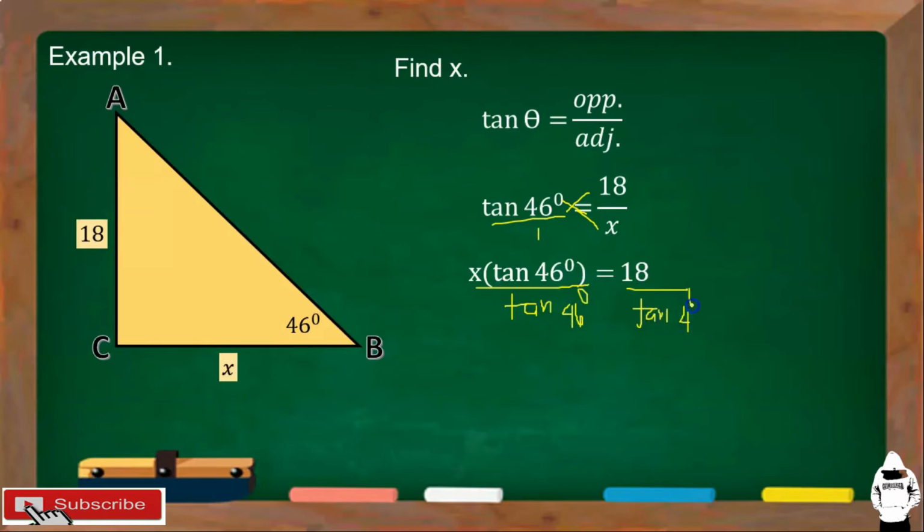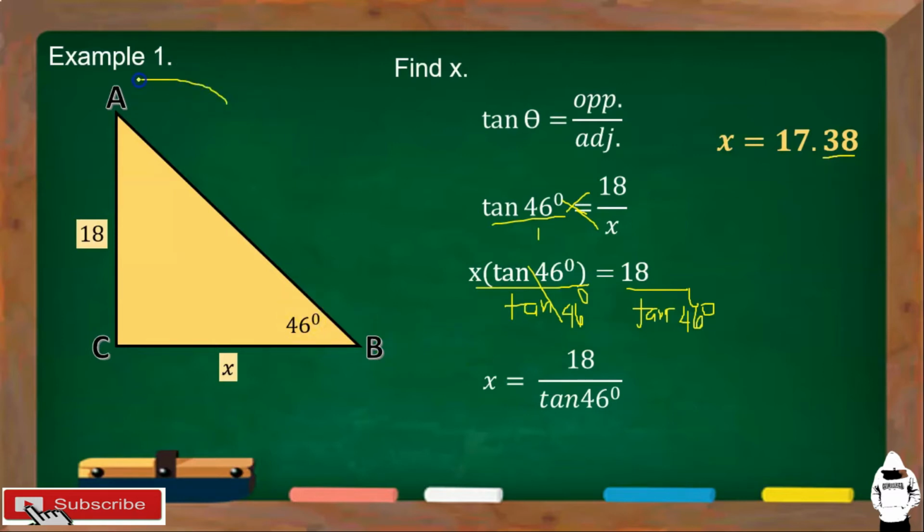Okay, and then so cancel natin yan. X now is equal to 18 over tangent 46 degrees. So using your calculator, i-type nyo lang 18 divided by tangent 46 degrees. So the value of x is 17.38 units. So ang kinuha ko dito, 2 decimal places ang kinuha ko. Okay? That is on how to solve problems involving angle of elevation and depression.